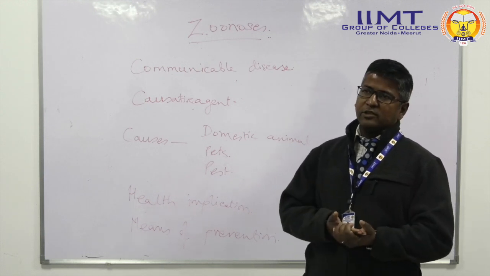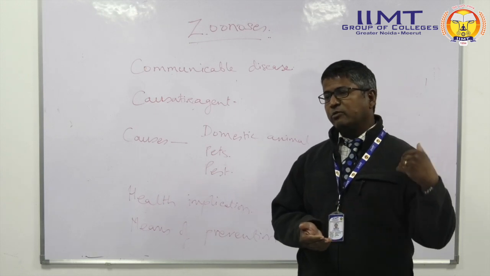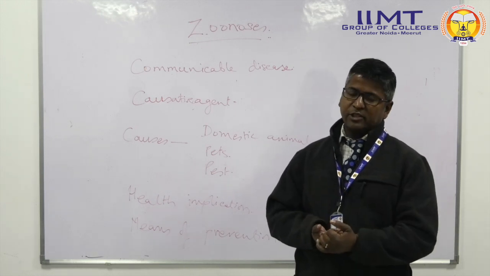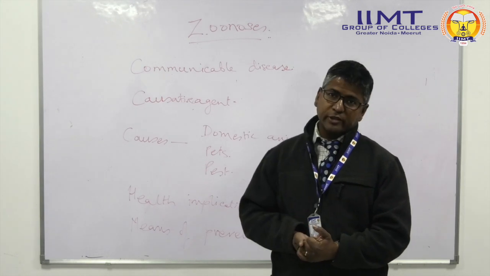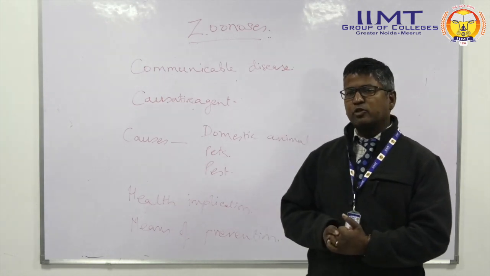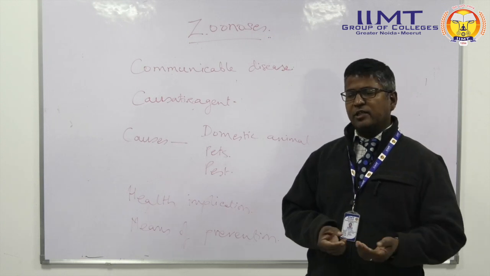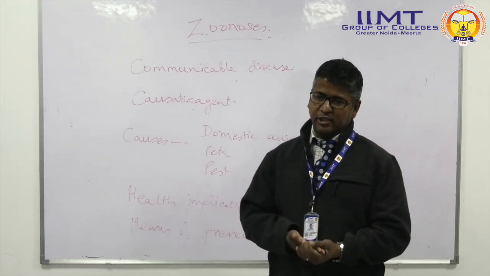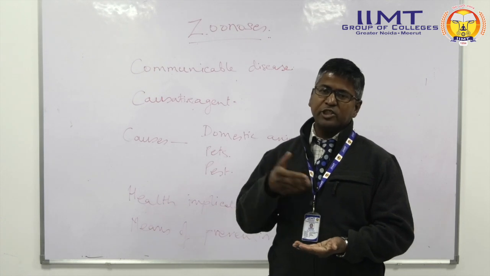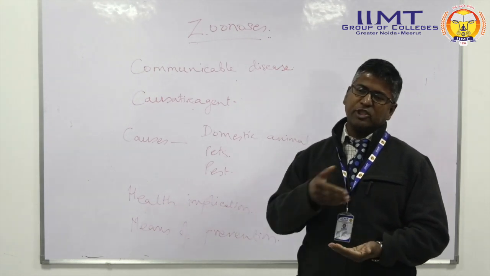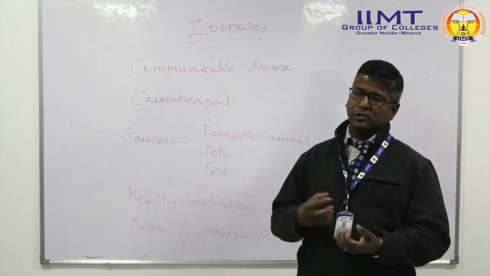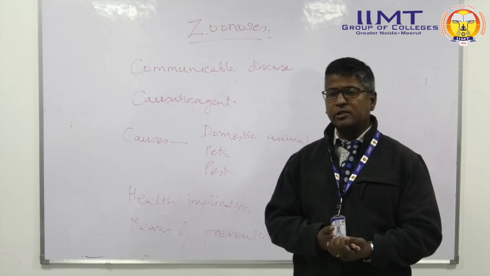Again, there are other diseases which can transmit from humans to pets. This is known as reverse zoonosis, and that is also a big problem because these reverse zoonoses can mutate and form a very big, devastating issue if there is species jumping. If the pathogen jumps from one species to the other, the chances of health implications are huge.